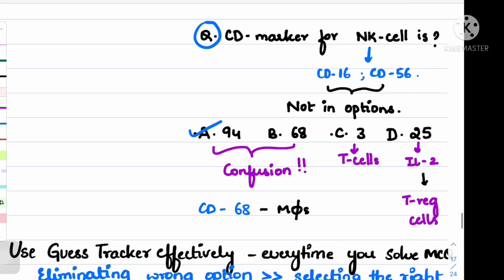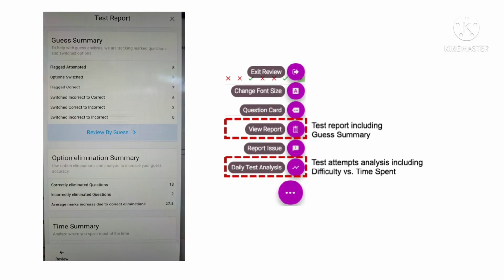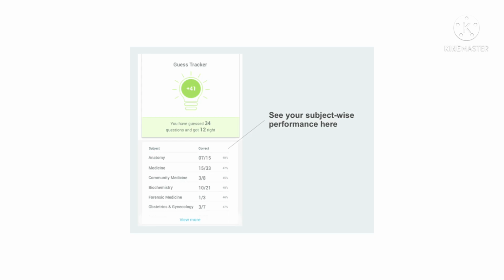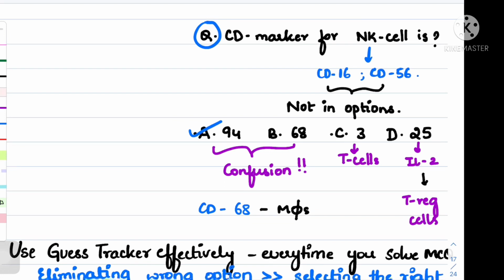Next is using the guess tracker. Using the guess tracker in Marrow and flagged questions in Pre-PG, if you're using it. This is to get a good idea about your percentage of corrects from guesses. By guesses, I mean those questions in which you were able to eliminate one or two options. This guessing rate, if you know it beforehand, will help you decide the amount of risk you can afford to take while answering questions, especially in NEET, where you cannot be too aggressive because your negative marking will decide your rank as well.